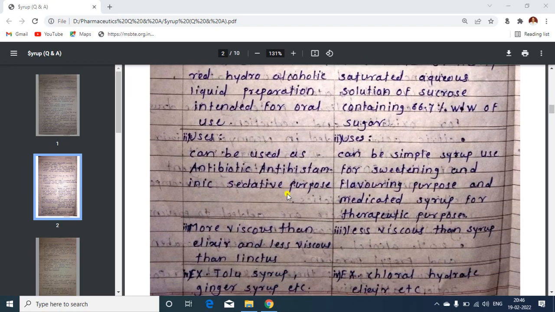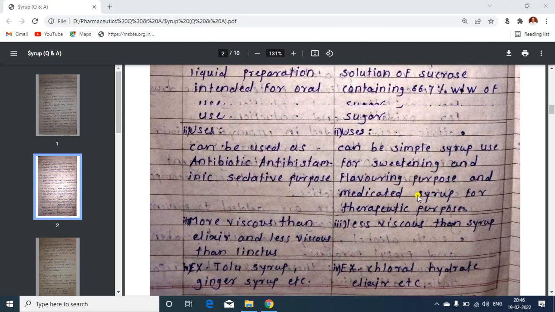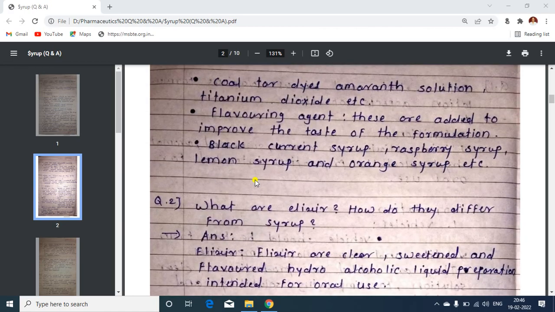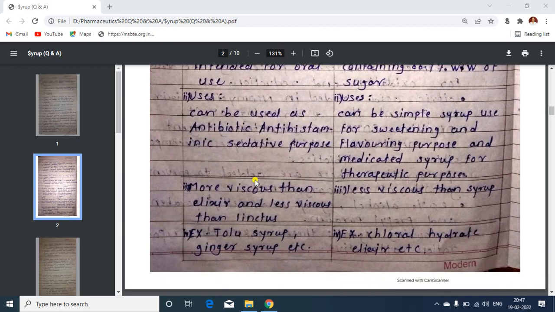Then he has mentioned uses. Elixirs are used as antibiotic, antihistaminic and sedative preparations, while simple syrup is used for sweetening and flavoring purposes, and medicated syrup for therapeutic purposes. So the second point he wrote is uses. Then syrup is more viscous than the elixir.